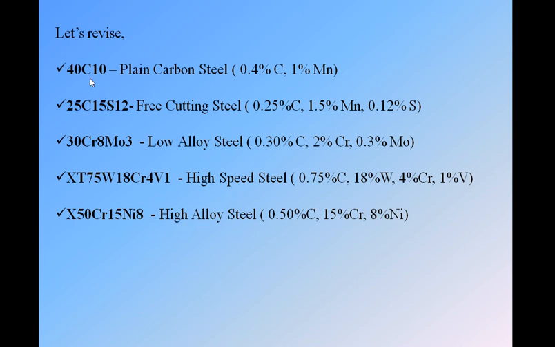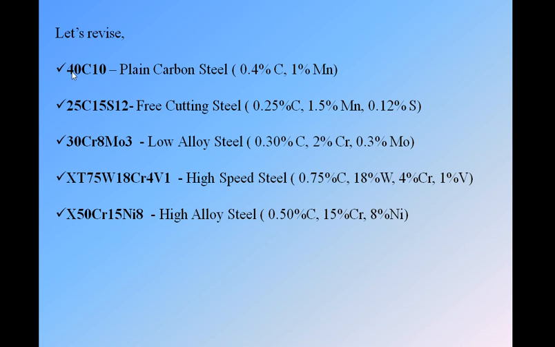Simply only a C, plain carbon steel. We have C plus S, free cutting steel. We have something other than C, meaning some alloying elements, it is low alloy steel. If we start with XT, this is high speed steel. Start with X, it is high alloy steel.